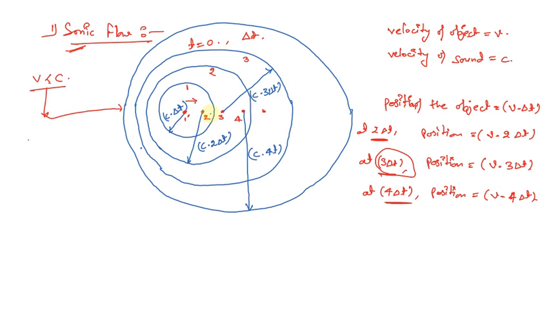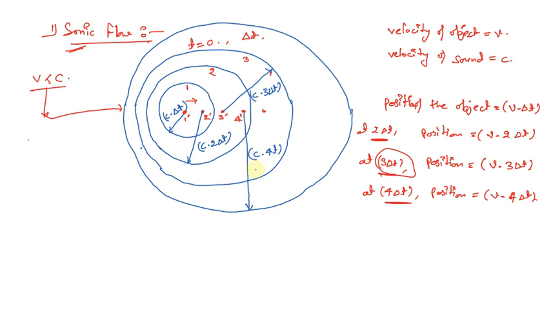We can write 1 dash, 2 dash, 3 dash, or 4 dash. It will be better to write that. So when the object is at position 4 dash, the distance covered by the wavefront will be equal to c into 4 delta t. At the 4 delta t moment, the object is at 4 dash position, so the wavefront is going to travel from this particular point, that is 4 dash.